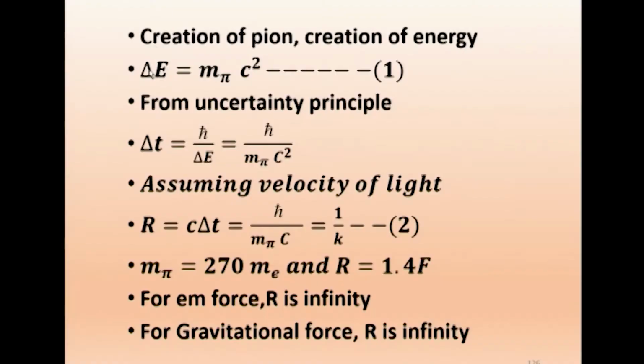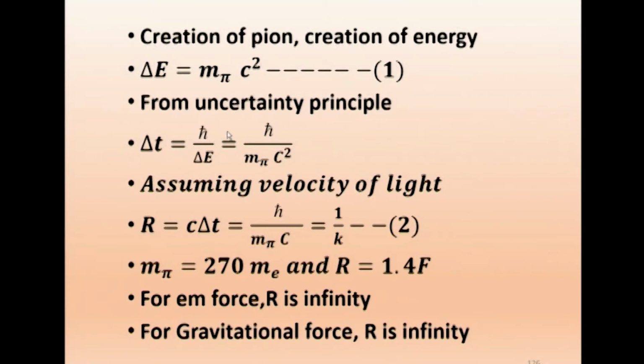Again, as an answer, Yukawa says that this energy delta E is created only for a short duration given by the uncertainty principle. The duration is such that delta t equals h cross by delta E, because we know the uncertainty principle is delta t